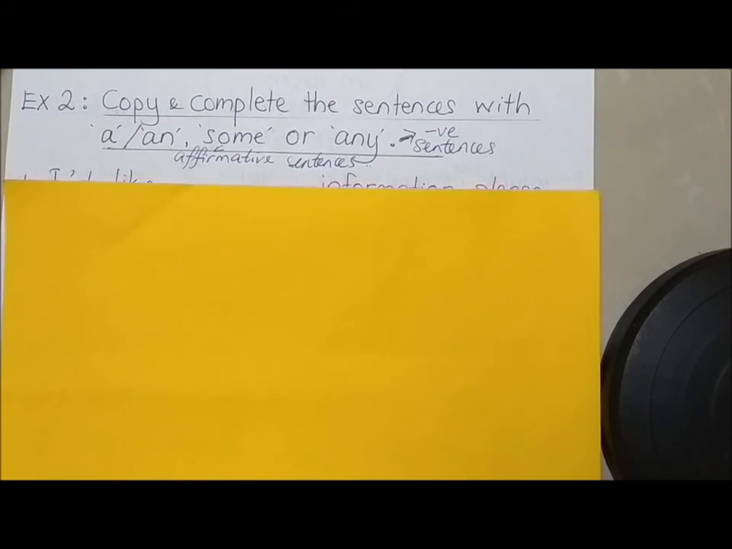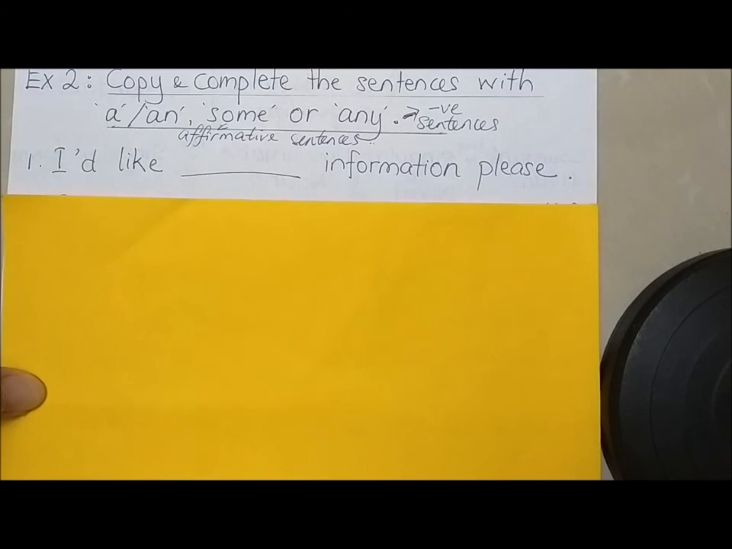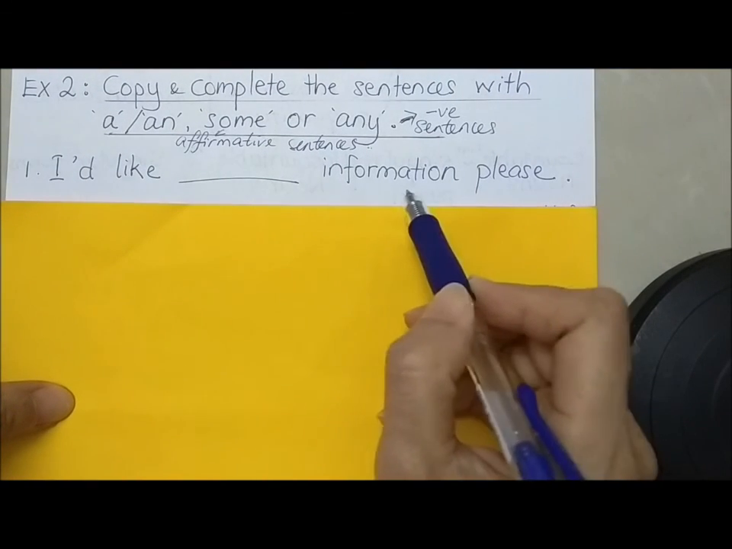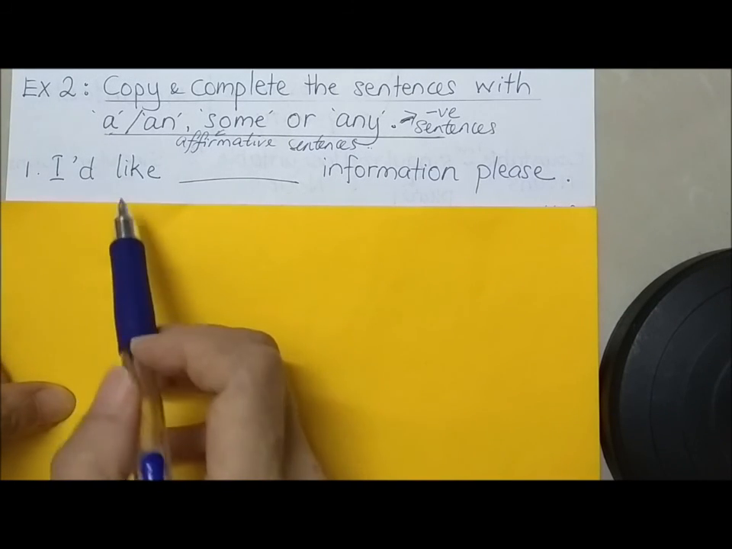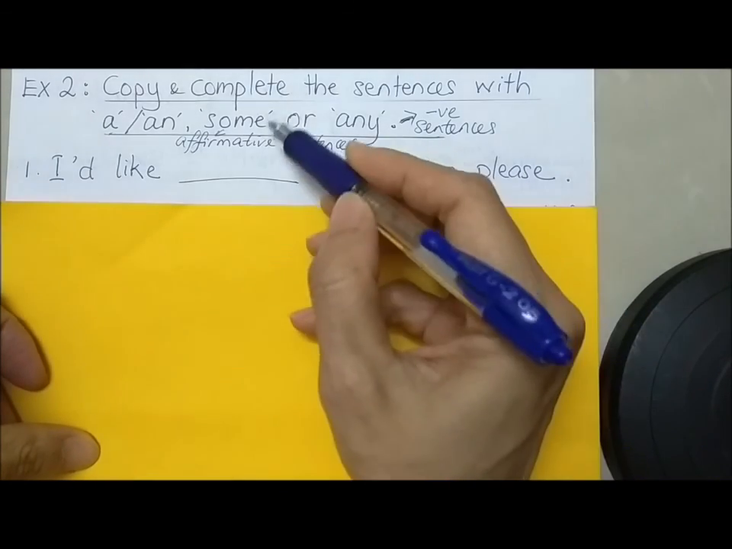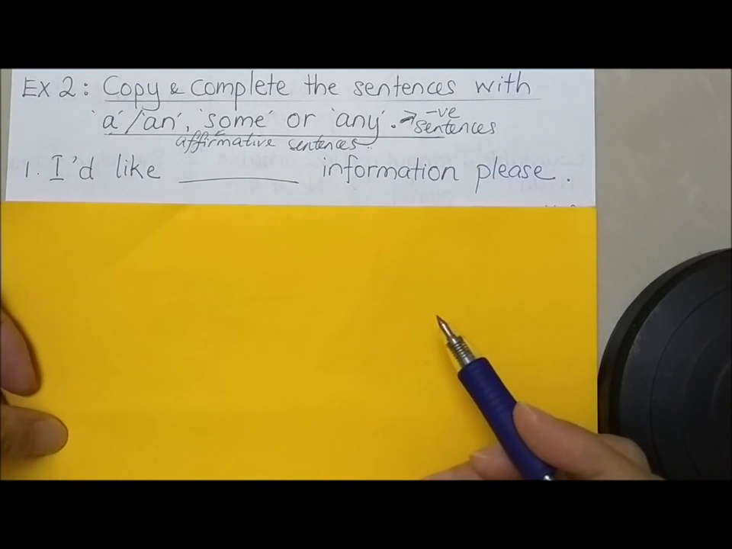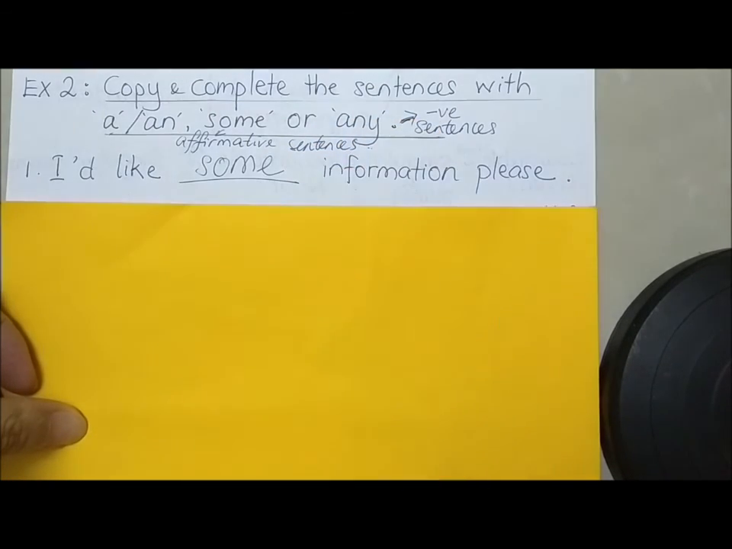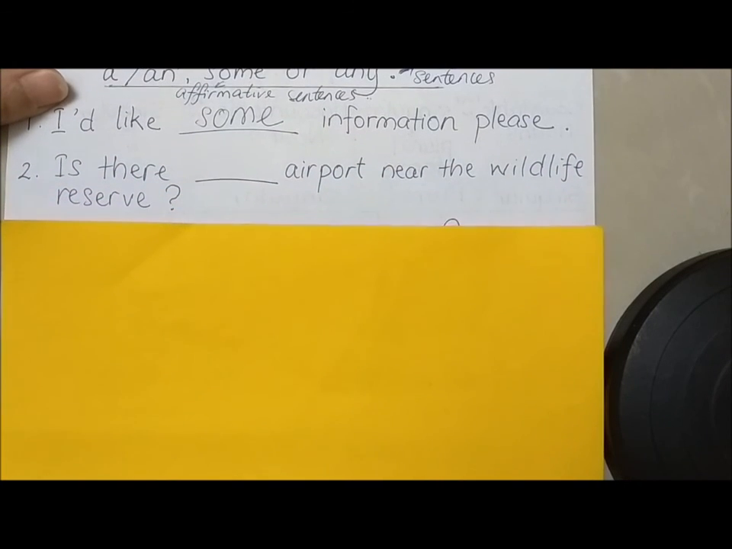Alright, now let's go to question 1. I'd like information, please. Now, here, information is something that is uncountable, and this is an affirmative sentence. So we put down some. Some would be the proper answer, right? Some. Okay. Done? Now let's go to the next question.